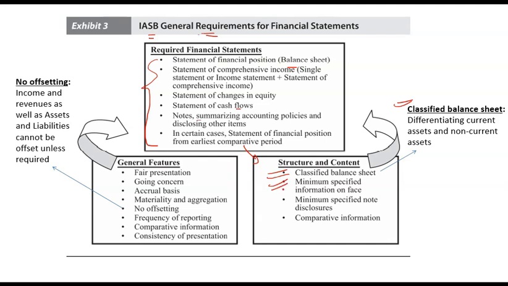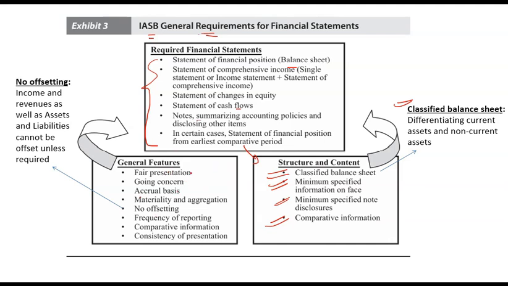Minimum specified information on face, that is, at least there should be minimum information which is useful for making decisions, and in addition to that there should be notes or disclosures supporting that information. So minimum information on face, and then at least assumptions or estimates on the back, that is in disclosures and in notes. Comparative information, so you should not only report the information for the current period, you should report the information for previous periods as well, for comparison purposes with the current period information or numbers.